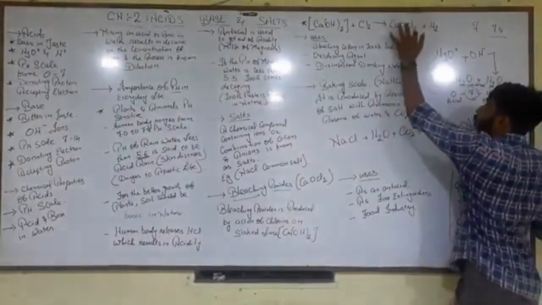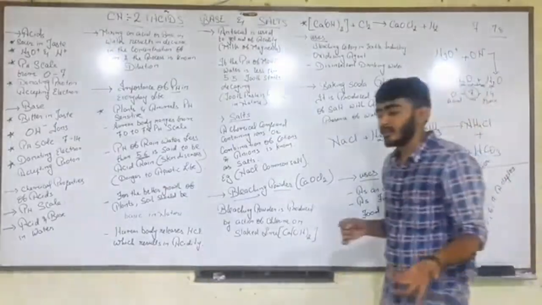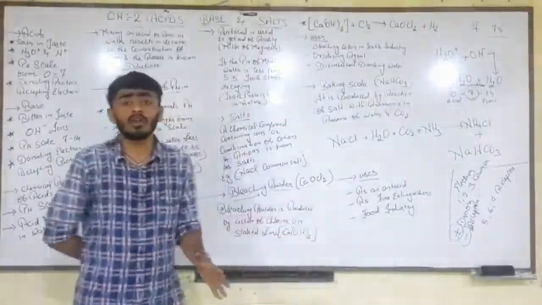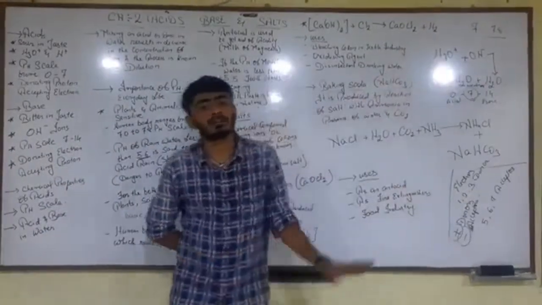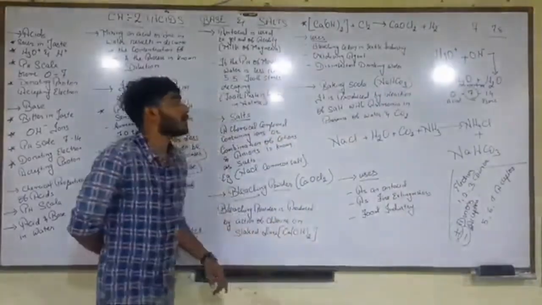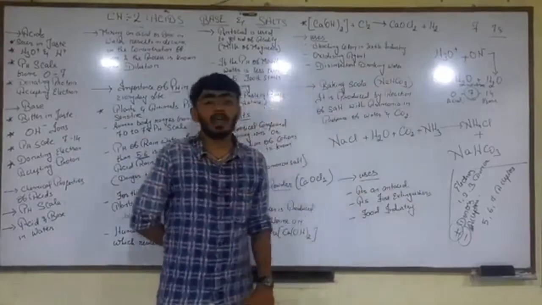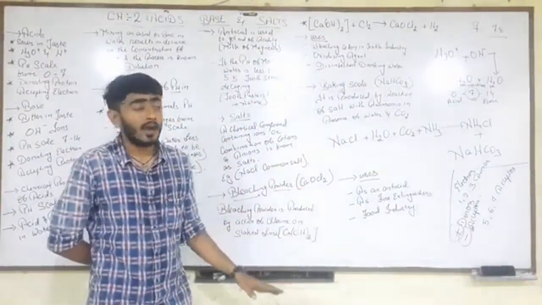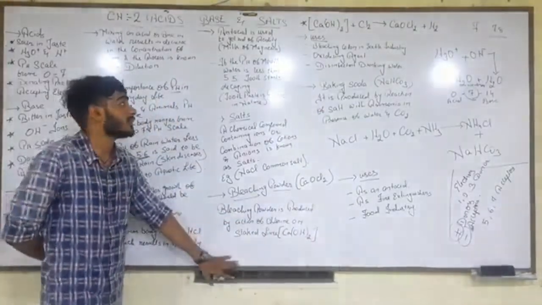So this is chlorine, and chlorine has removed what? Hydrogen. Hydrogen has atomic number, atomic mass, outermost electrons, whatever we say, always 1, and is said to be the weakest element of the periodic table. Fine. So we get CaOCl2, and it is also known as bleaching powder. It is important, so I am repeating many times. Please note these things.